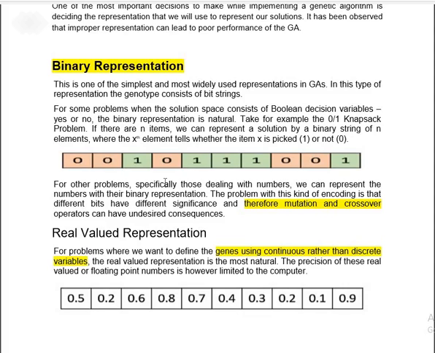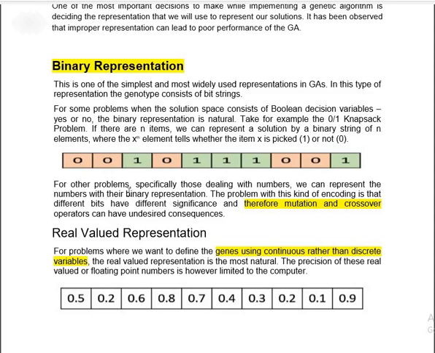For example, the 0-1 knapsack problem. If there are n items, we represent the solution in binary over the total number of elements, n, and each element to be picked is either in state 1 or in state 0. Most probably, the binary representation is helpful in the mutation and crossover operators, to find out undesirable sequences.